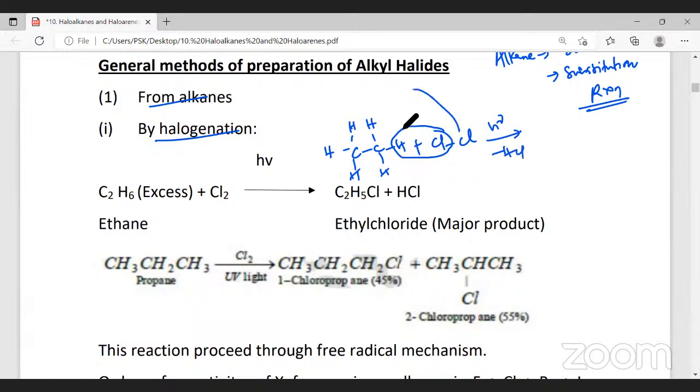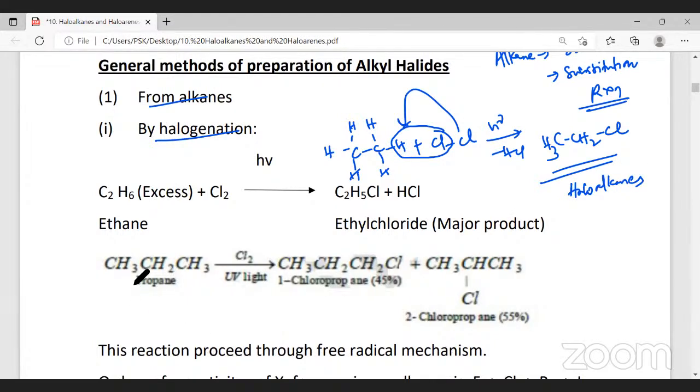In place of H, Cl goes. Therefore, what will I have now? I have CH3, I have CH2, and Cl. So this hydrogen is substituted by chlorine, forming an alkyl chloride. This alkyl chloride is an example of haloalkanes.